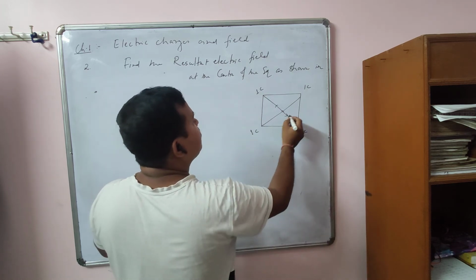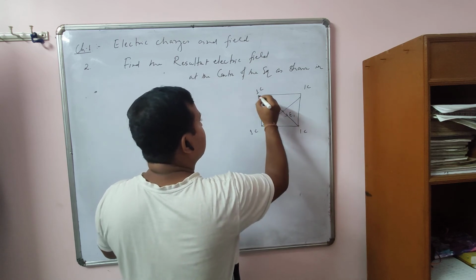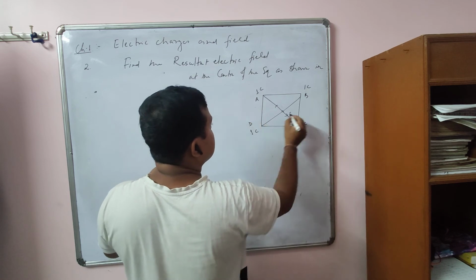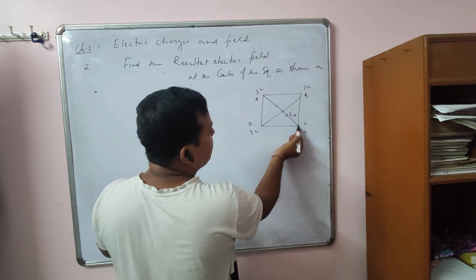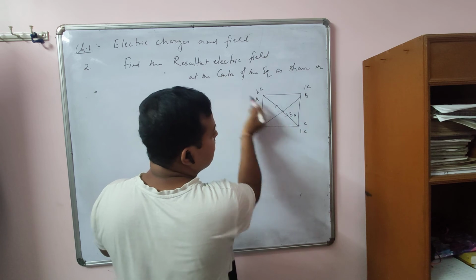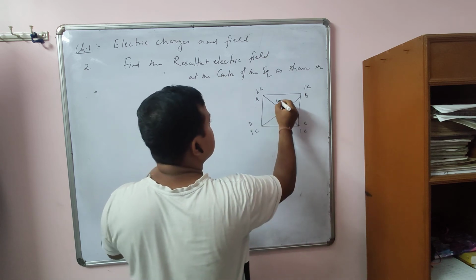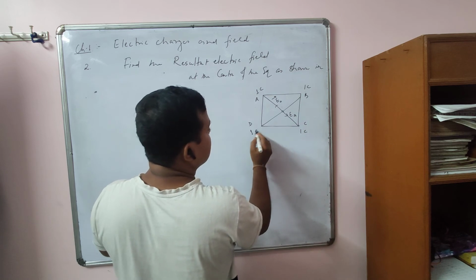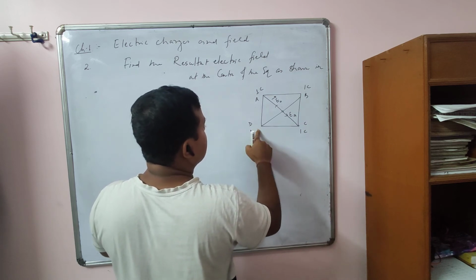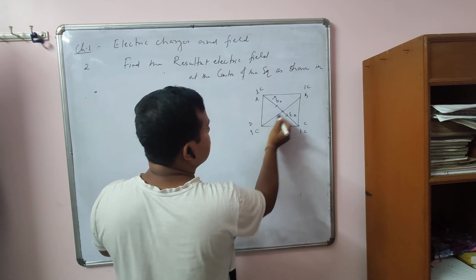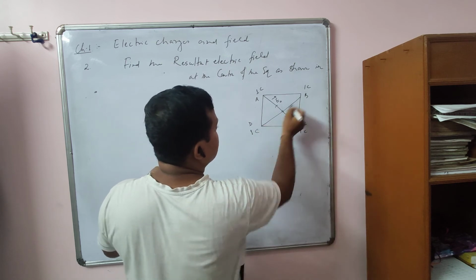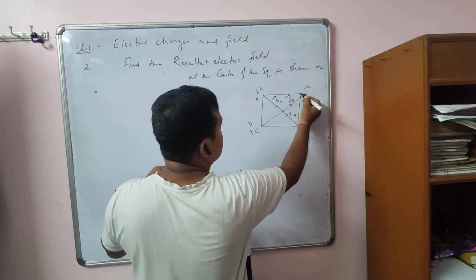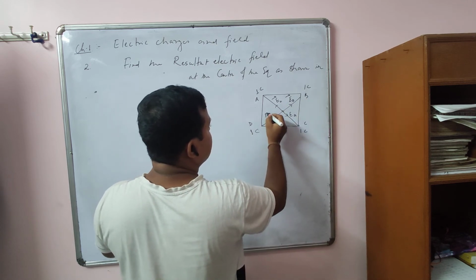Okay. So this is E1, or suppose you can put A, B, C, D. So this is EA. And this charge again, what here? Outward. So it is away from the charge. So this is EC. Again for this charge, this also what? Positive charge. It is away from the charge along this. It is ED. And for this charge, it is away along this, EB.